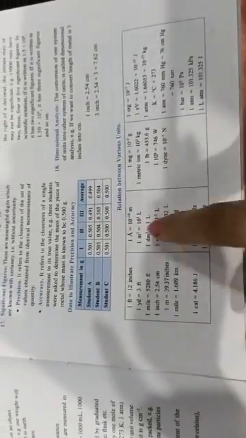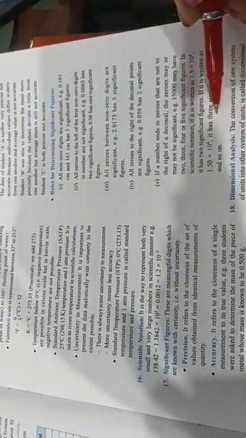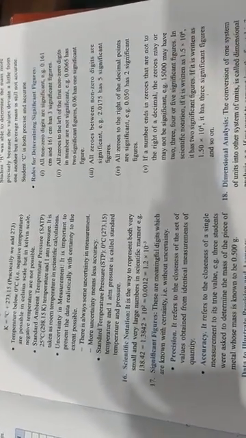Okay. So this one table you have to make, the relation between various units. Fine. Then the rules of determining significant figures, these rules you can write down. Don't write the dimensional analysis.